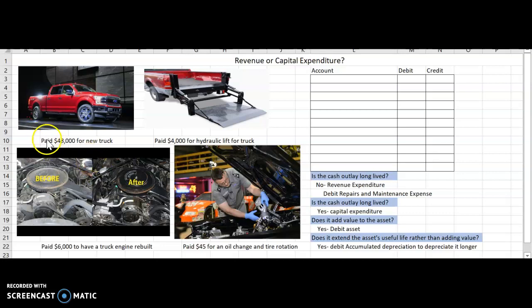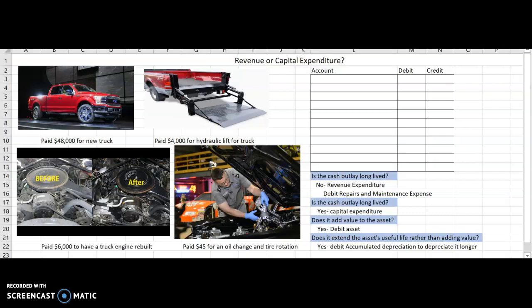In each of the 4 examples, you see the word paid, because we have paid in each one. So in each one of these, we will be crediting cash because we did pay for them. But we have to ask ourselves, is this a revenue expenditure or is this a capital expenditure? If it's a revenue expenditure, that means we paid towards something, toward the asset that is not long-lived.